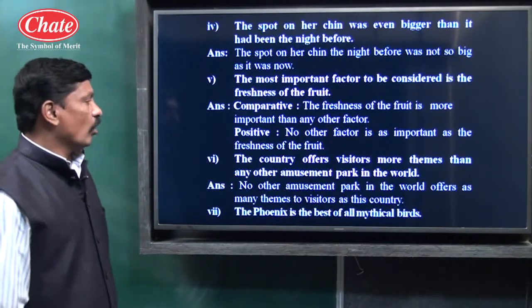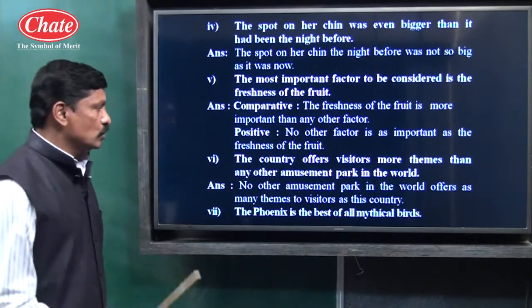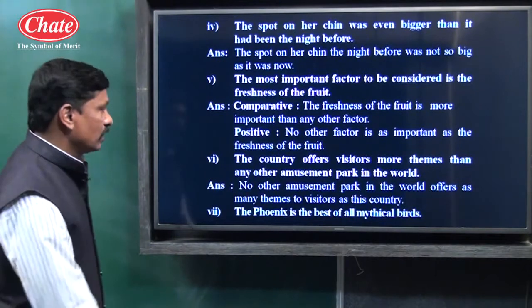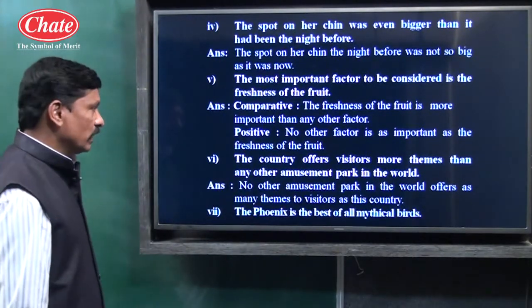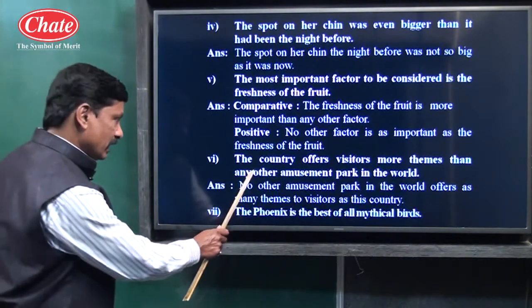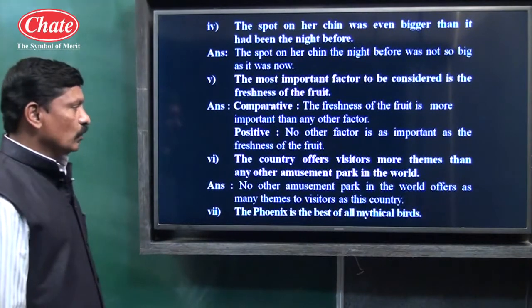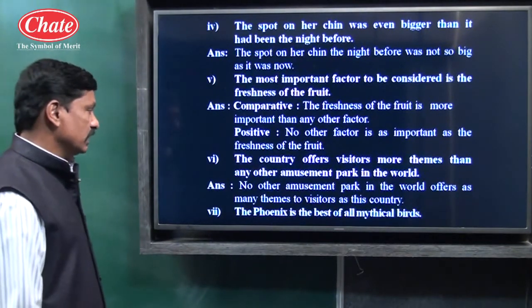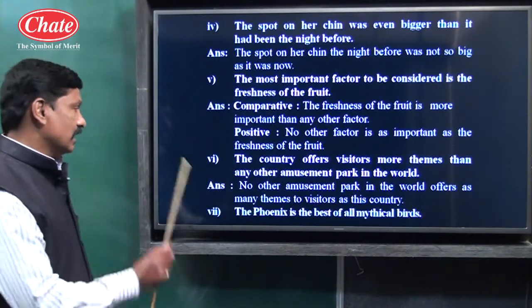The country offers visitors more themes than any other amusement park in the world. One is compared with, see children, any means all. No other amusement park in the world offers, simple present tense, as many themes to visitors as this country.